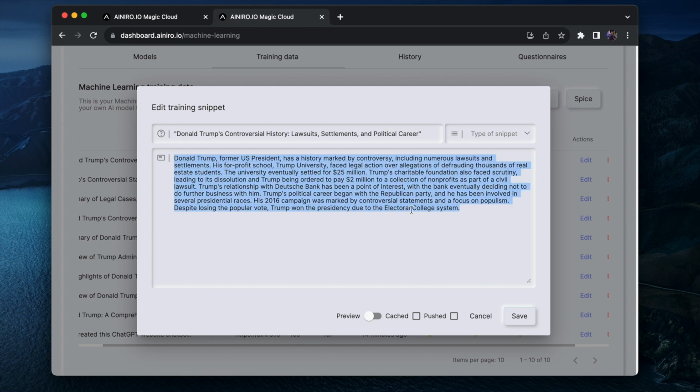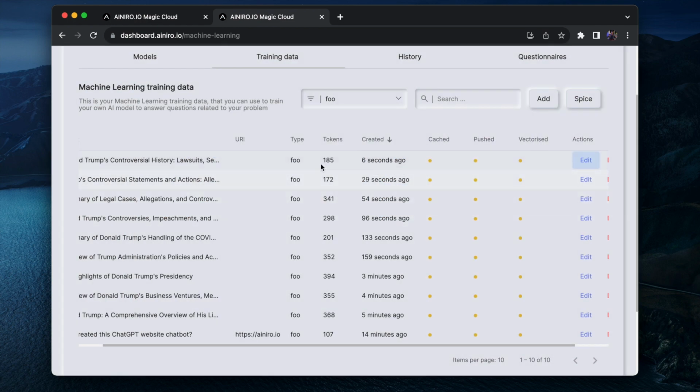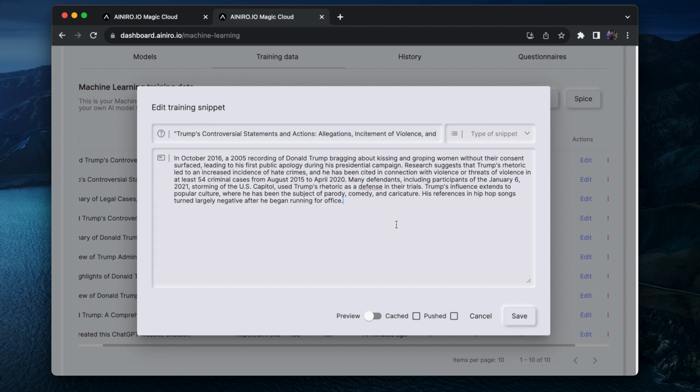This used to be 4,000 OpenAI tokens. Now it is reduced down to 185 tokens. This used to be 4,000, it's reduced to 172 tokens, etc. Because it removes all the irrelevant information that isn't factual or whatever I tell ChatGPT to return using my massage prompt value. I could, for instance, provide a template, return all dates, and important things that happened on those dates, etc. I could really do whatever I want using these snippets.